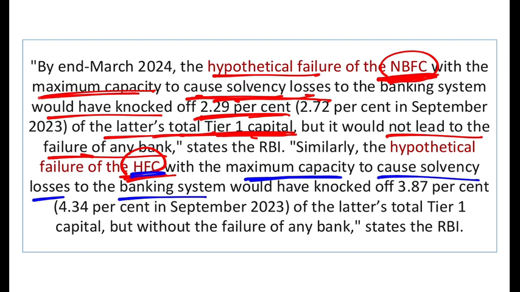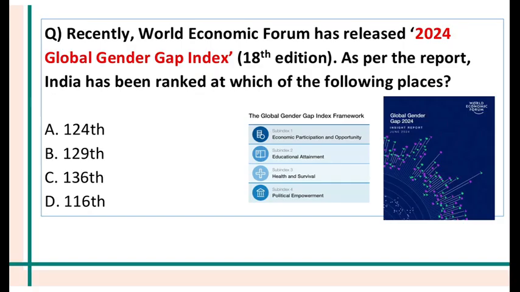Then it will knock off 3.87% of the tier 1 capital of the bank, but it will still not cause any bank to fail. So even if the biggest NBFCs of India fail, they will still not be enough to make our banks fail. So RBI is still a bit relaxed, but yes, RBI is concerned. RBI is worried. So here I finish the RBI circulars. Now let us come to the MCQs.